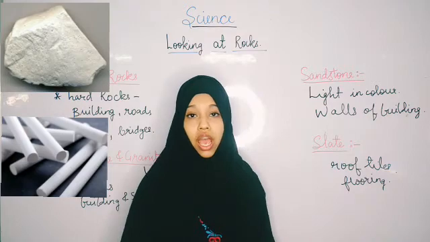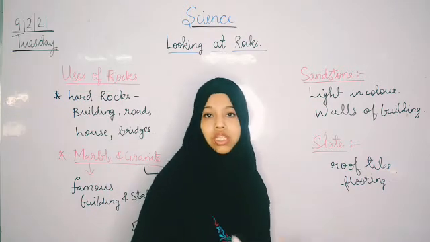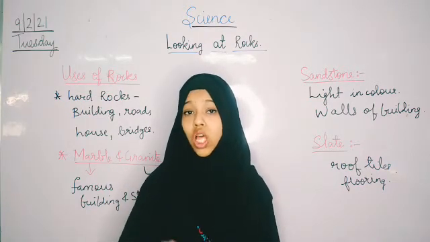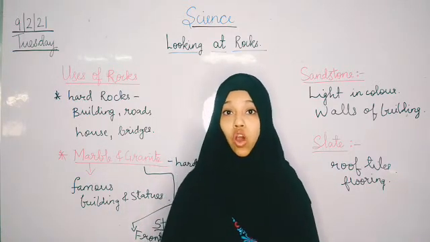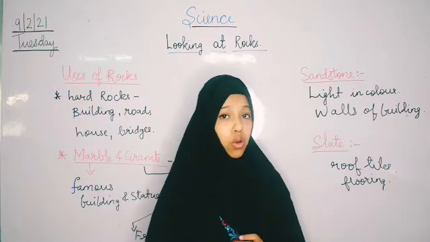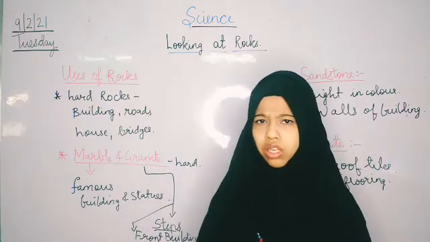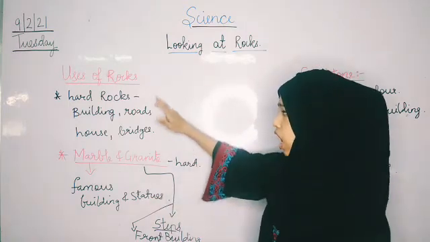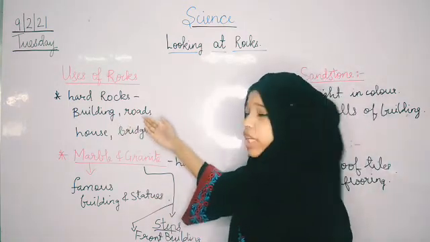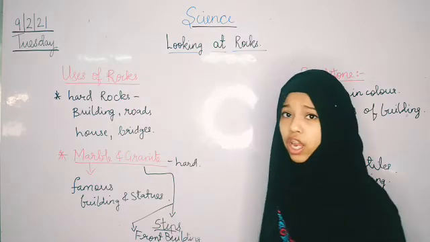As you all saw, from the needs and uses, we came to know how we can use different types of rocks in different ways. I hope you all have understood. You just have to remember the simple things. Hard rock is used for building roads, houses and bridges.